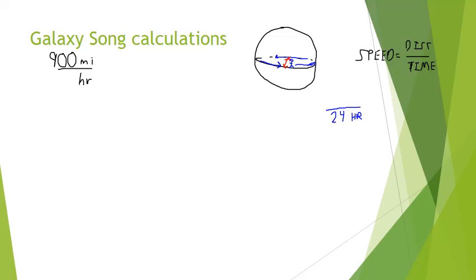The diameter of the Earth, if I were to start to dig from any location on Earth through the center of the Earth and get to the other side, I would have to dig 8,000 miles, approximately. You know, I'm going to round off a little bit. 8,000 miles. So therefore, I've got a circle here that has a diameter of 8,000 miles. Now, do you remember from geometry a relationship between the diameter of a circle and the circumference of a circle?